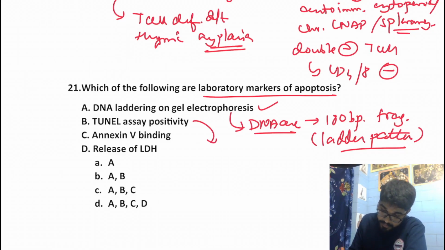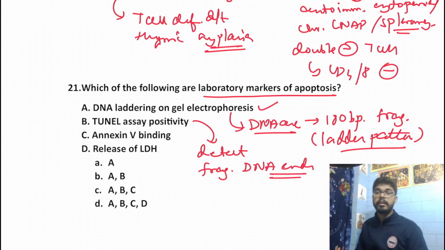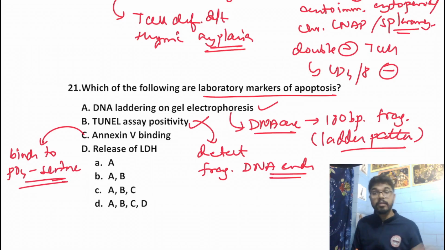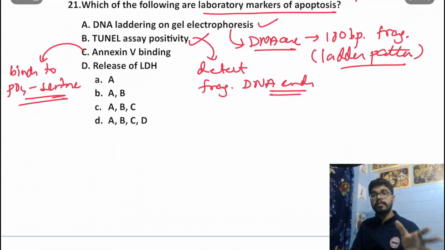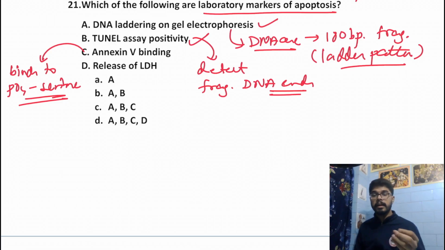TUNEL assay positivity, yes. This TUNEL assay actually detects the fragmented DNA ends, so this will also be positive in apoptosis. Annexin 5 binding, yes. Annexin 5 binds to phosphatidylserine. Normally phosphatidylserine is present in the inner leaflet of the cell membrane, but when apoptosis is triggered, there is flipping of the membrane, and phosphatidylserine goes to the outer leaflet, where it can be detected by annexin 5 binding.